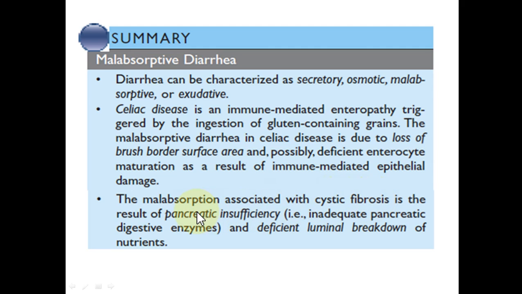In cystic fibrosis, the malabsorption is associated with pancreatic insufficiency, due to the CFTR gene and CFTR protein, which causes deficient chloride, sodium and water due to defective chloride transport across the cell membrane, and the intestine will receive little pancreatic secretions, little pancreatic enzymes, and it will lead to the delay or defects in the breakdown of the intestinal nutrients, and will give rise to the malabsorptive diarrhea.